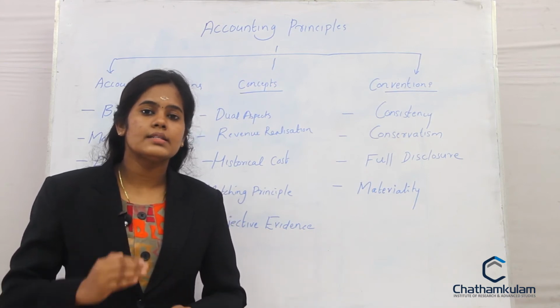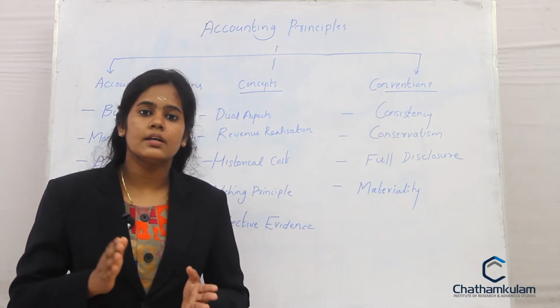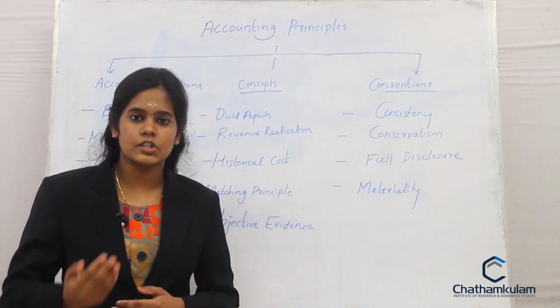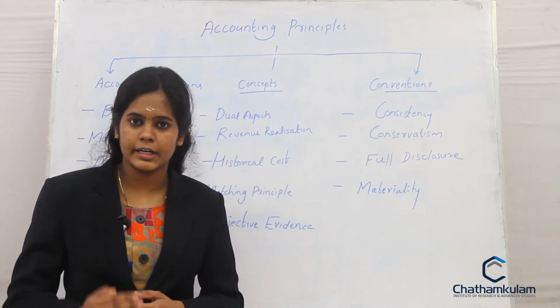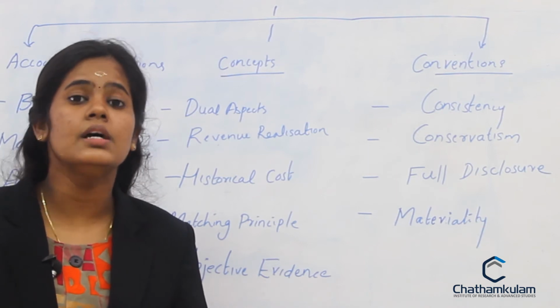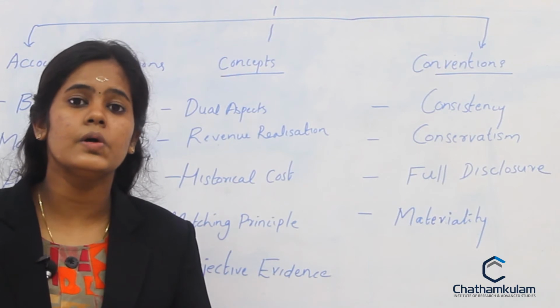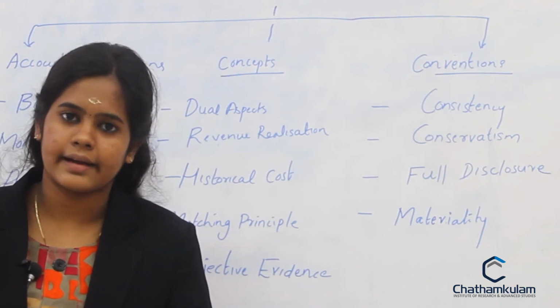That means once an organization chooses a particular method of accounting, it should be continued for a longer period of time. For example, if an organization uses the straight line method for calculating depreciation, it should follow the same method of depreciation for a longer period of time without any changes. So it helps us to compare the present financial data with the past financial data.